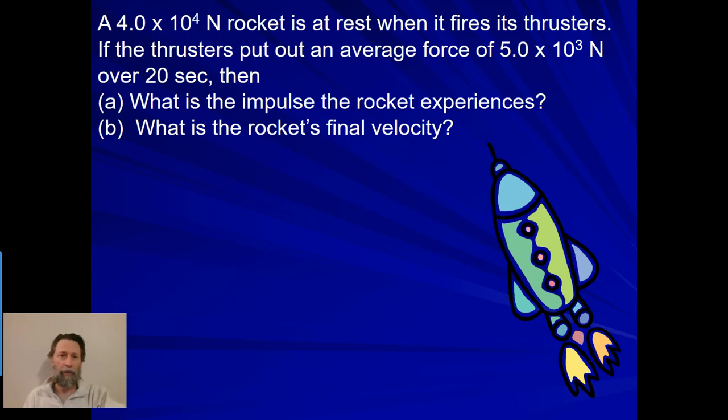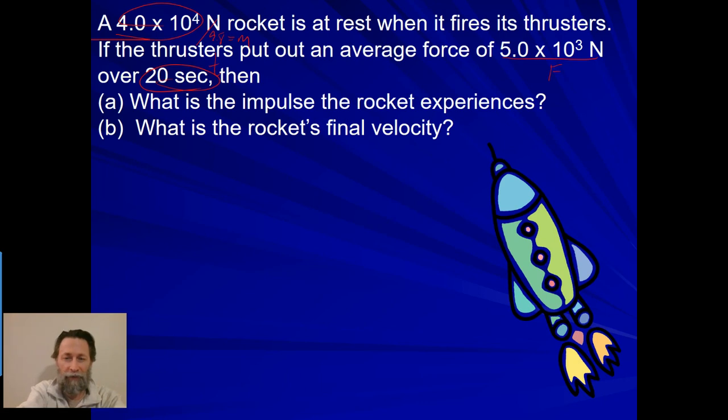So, kind of a sample problem here. A 40,000 Newton rocket is at rest when it fires its thrusters. So I'm going to look at that and say, well, that's probably the weight. If I divide that by 9.8, then it will give me the mass. If the thrusters put out an average force, so this is going to be my force, over 20 seconds, that's going to be my time, then what is the impulse the rocket experiences, and what's the rocket's final velocity?